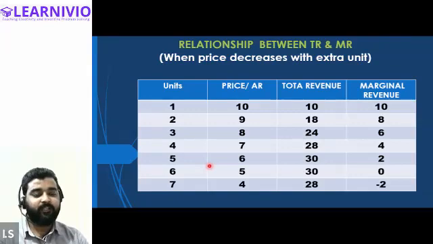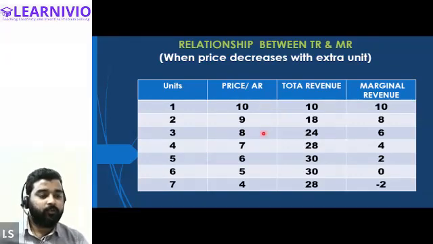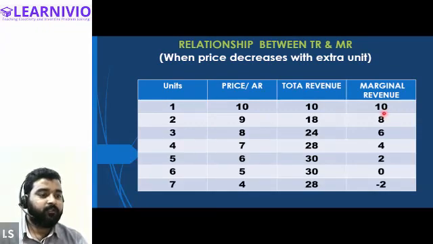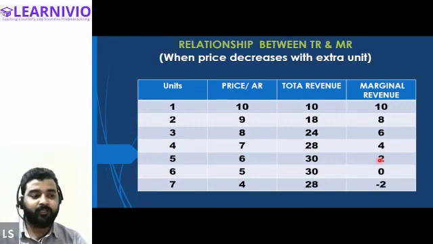Now let's create the relationship between the marginal revenue and the total revenue. Pay attention to this table. Marginal revenue is initially decreasing: 10, 8, 6, 4, 2. Till the fifth unit, marginal revenue is continuously declining, but it is positive. It has not yet become 0.